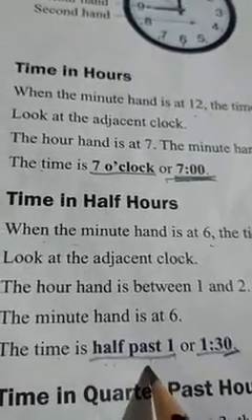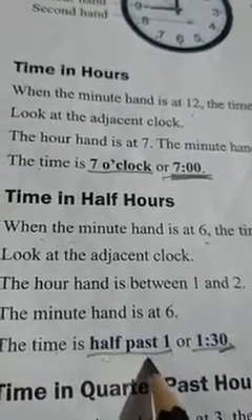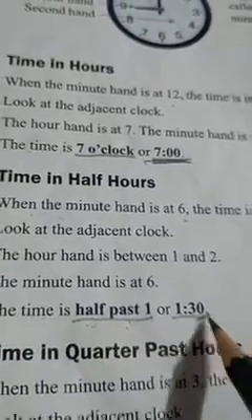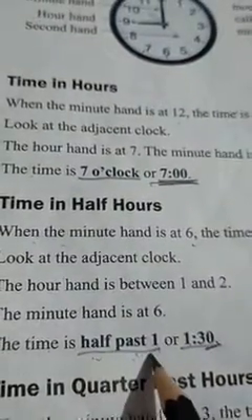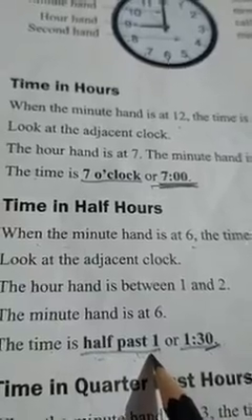30 मिनट्स बीत चुके हैं. It is called half past. So time is 1:30. When someone is saying that half past 1, it means the time is 1:30.